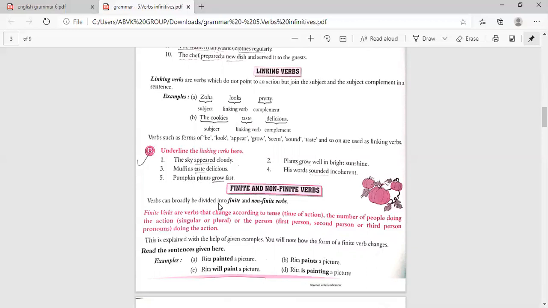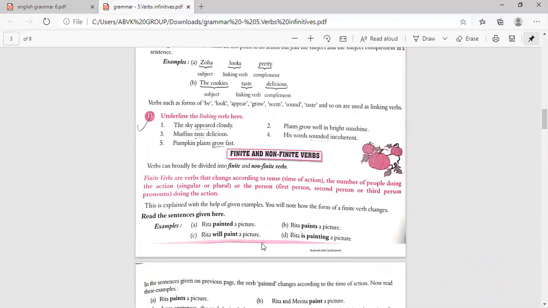Now, finite and non-finite verbs. Verbs can broadly be divided into finite and non-finite verbs. Finite verbs are verbs that change according to the tense, that is the time of action, the number of people doing the action, singular or plural, or the person, that is first person, second person or third person, that is pronouns doing the action. This is explained with the help of a given example. You will note how the form of a finite verb changes.